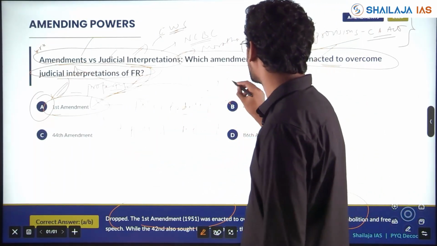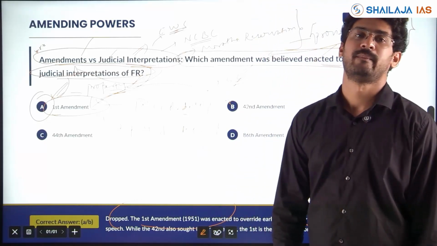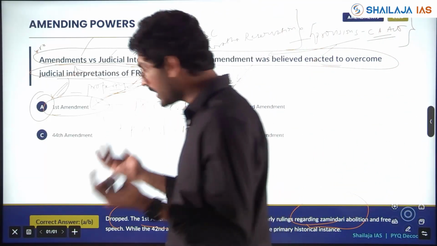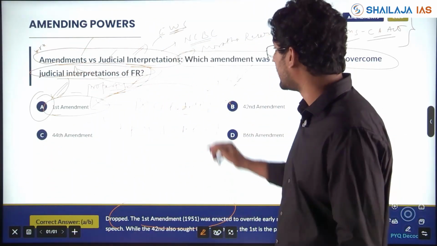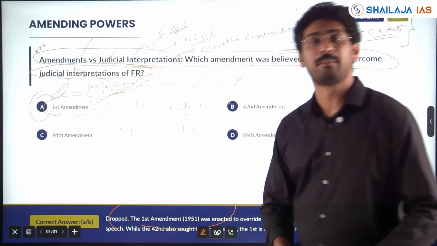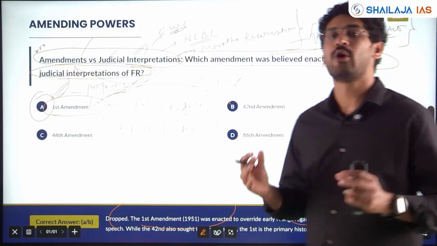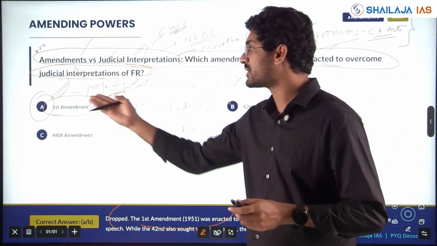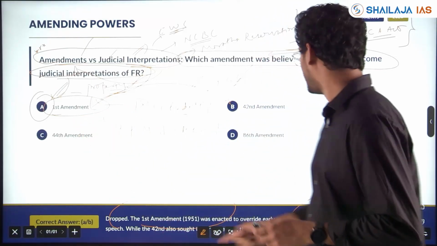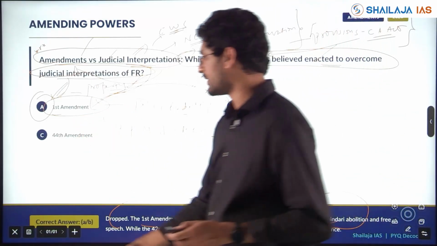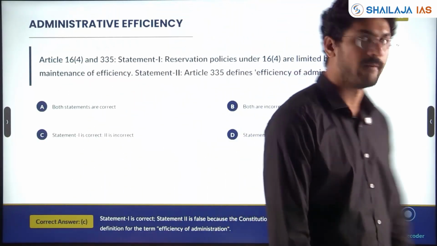And the Ninth Schedule Supreme Court judgments, you have to know them. You have to know what the amendments are, what happened, which are the Supreme Court judgments, and whether the Ninth Schedule is open to judicial interpretation and judicial review, and by which Supreme Court judgment. You have to link the topics and connect them, and questions will come via linking also. So the First Amendment was the answer, but UPSC dropped this question. You should be able to know how UPSC is asking the questions.